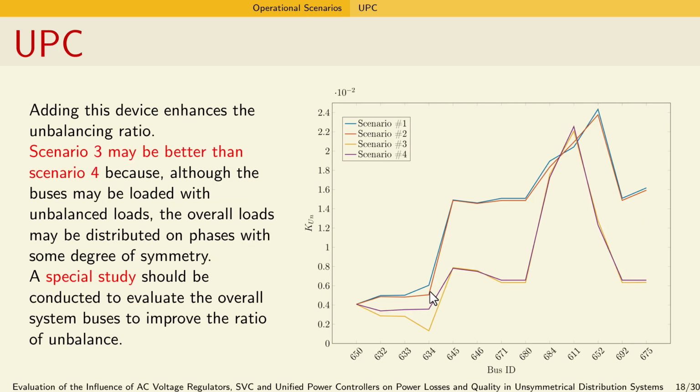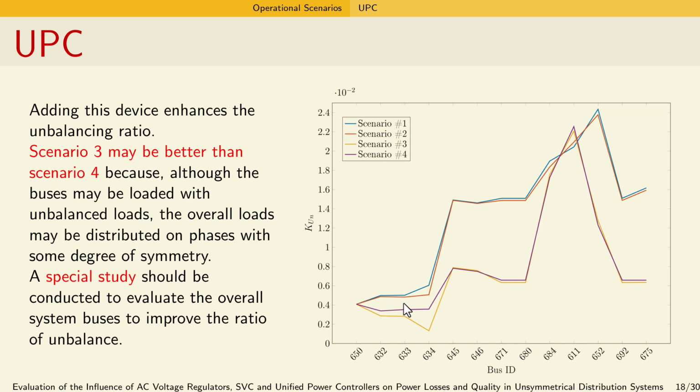But when we go to the UPC device, which is designed to do the same by injecting this asymmetrical component to the system, we can see that it decreases the unbalanced ratio for the overall system, and that triggered us to conduct a special study taking into account a system control level to control the UPC and SFC. And also UPC decreases the power losses even more than SFC and the booster.